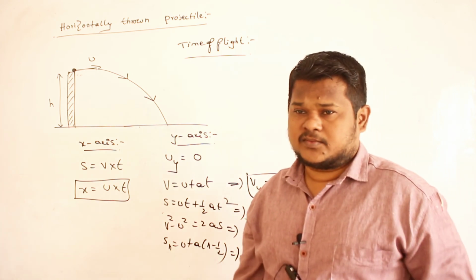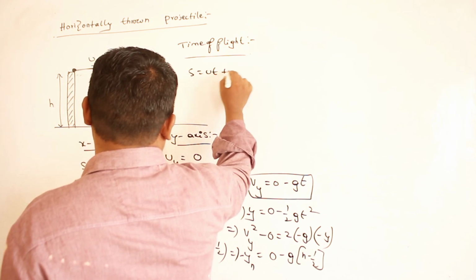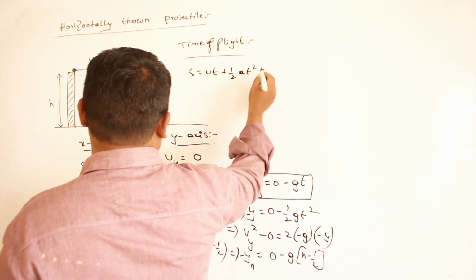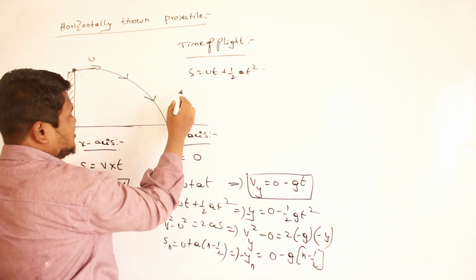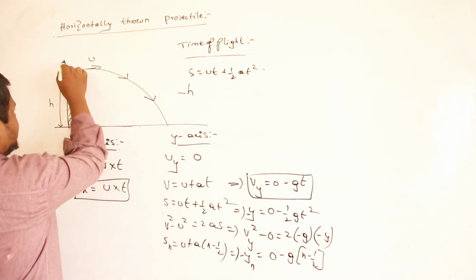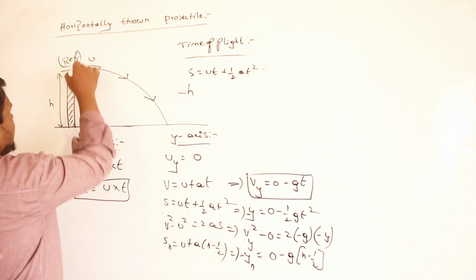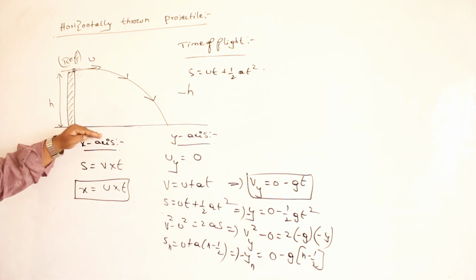S is equal to ut plus half at square. Instead of S, what can I write? Minus h. Very good. Why minus h? Because the body is thrown from here, so this becomes my reference. And from the reference, the body has come downwards by how much height? H height.